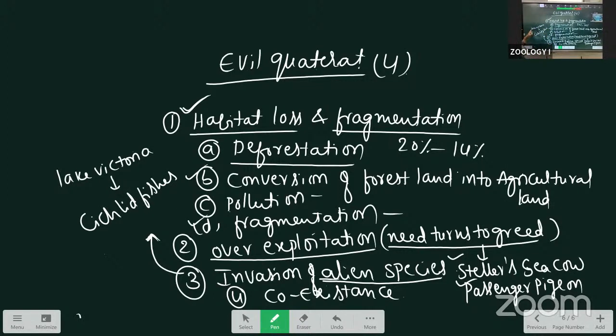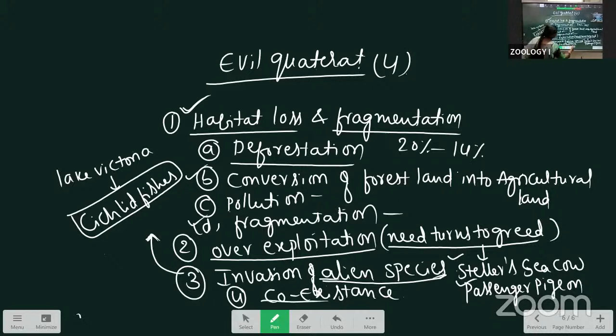Here, the new species is introduced into Lake Victoria. Inside of that, natural fishes are there, and all the fishes can be destroyed. That we call the invasion of alien species. If one species is introduced into the lake, all the native animals will be destroyed. That we call the invasion of alien species.